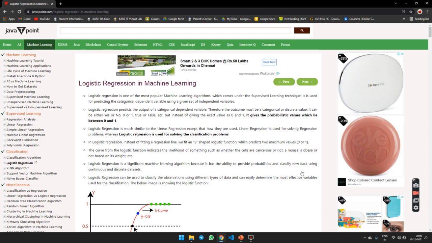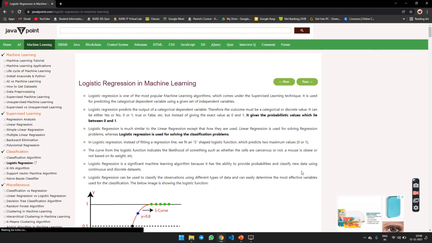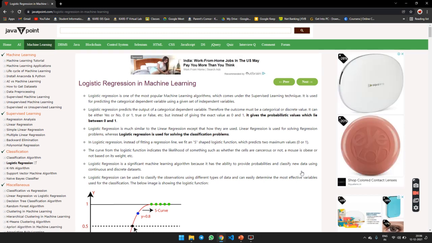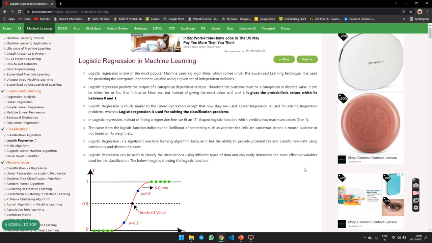Linear regression is used for solving regression problems, whereas logistic regression is used for solving classification problems. In logistic regression, instead of fitting a regression line, we fit an S-shaped logistic function which predicts two maximum values, 0 or 1. The curve from the logistic function indicates the likelihood of something, such as whether the cells are cancerous or not, or whether a mouse is obese or not based on its weight.